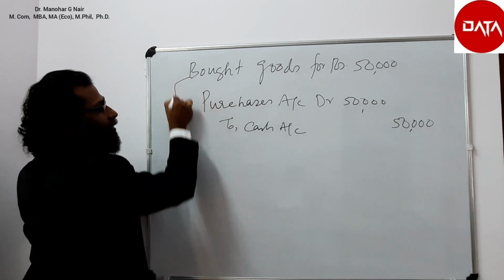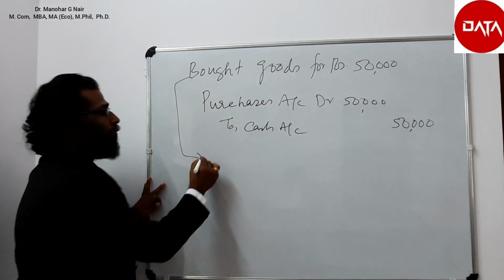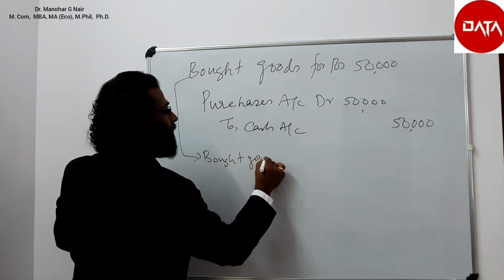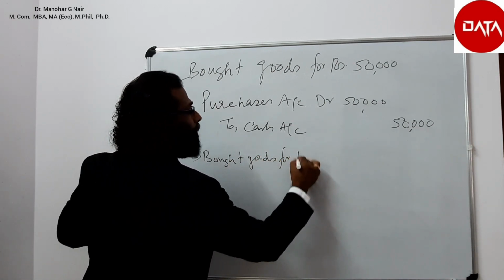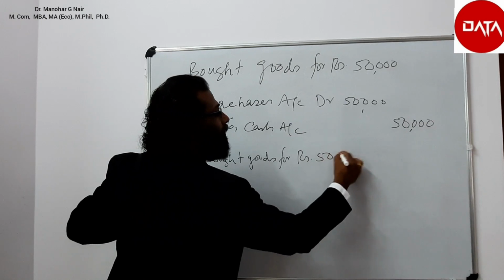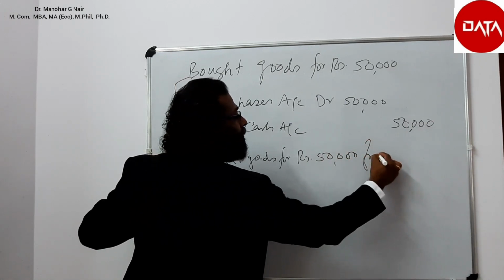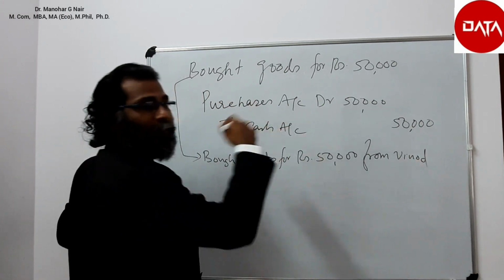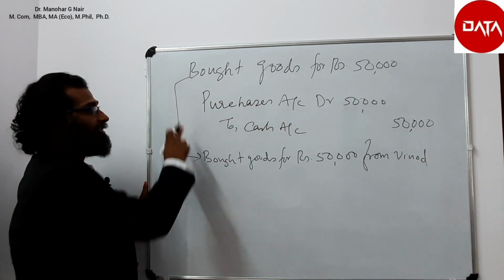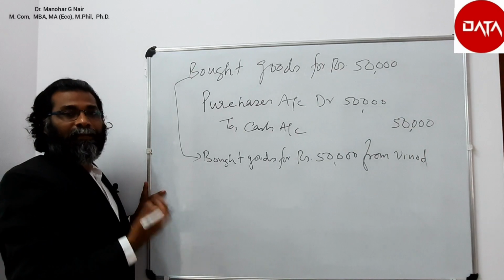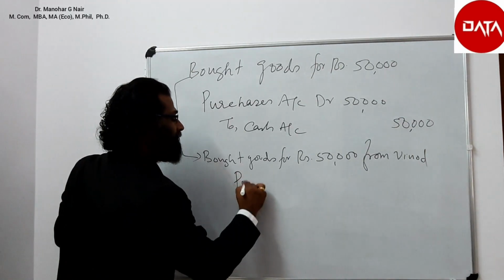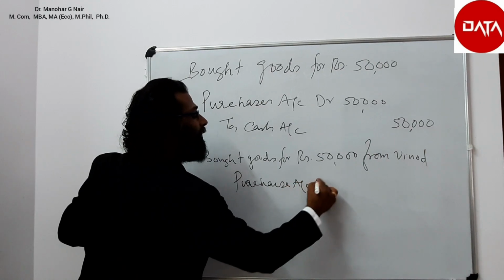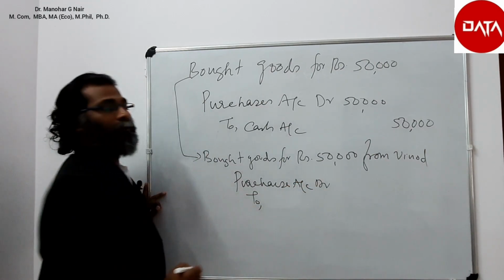Suppose we change the question. Bought goods for rupees 50,000 from Vinod. Then what will be the journal entry? The same, goods come in, so it will be purchases. Purchases account debtor to.